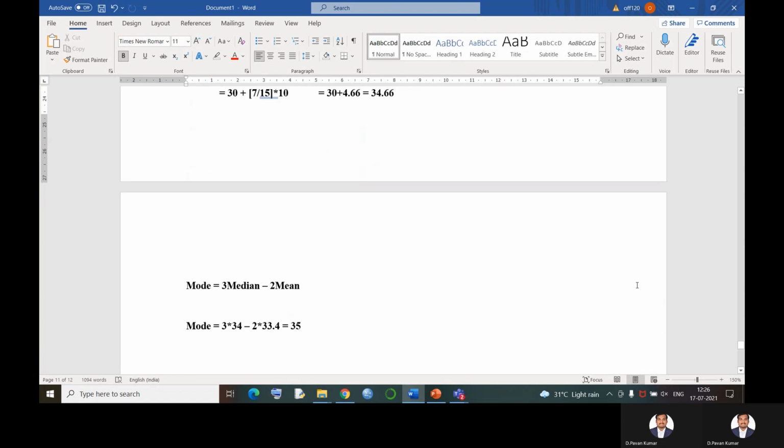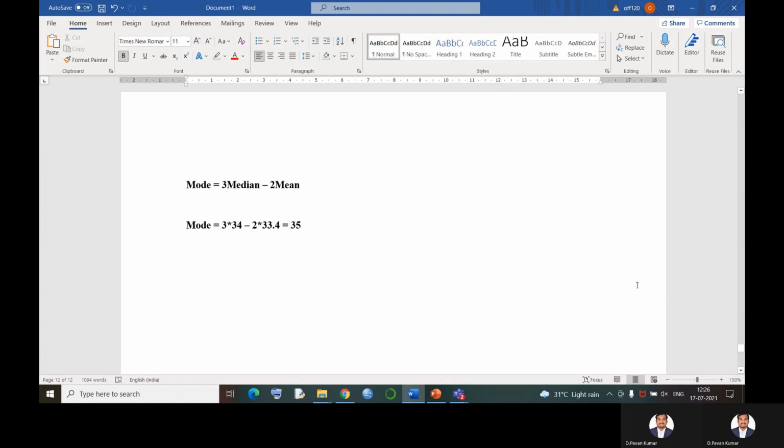And one more specific formula for the mode is for when the median and mean of the given distribution are known. The formula of the mode is 3 median minus 2 mean. The median of the given distribution is 34 and the mean is 33.4.